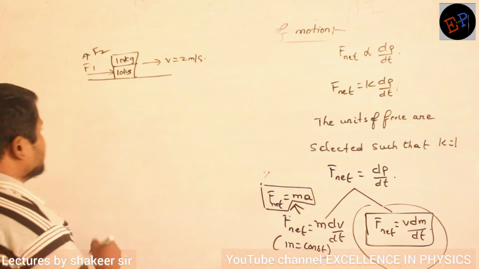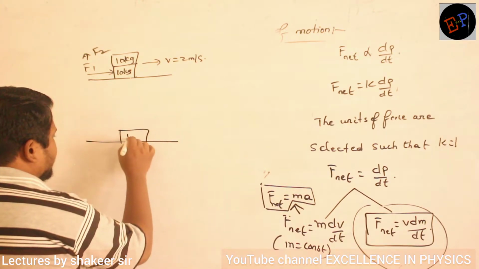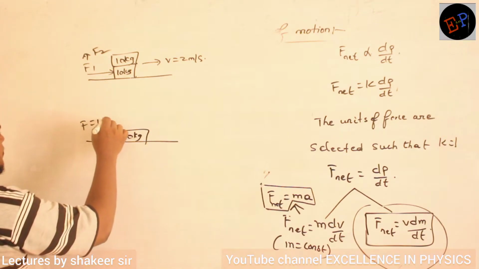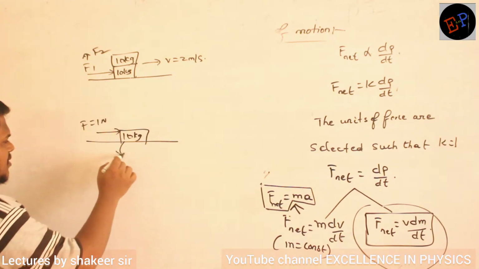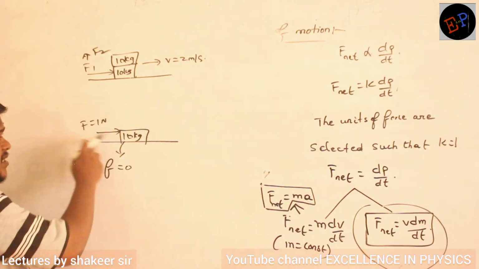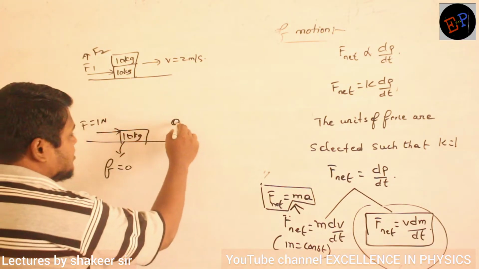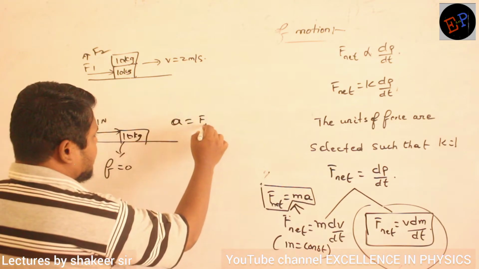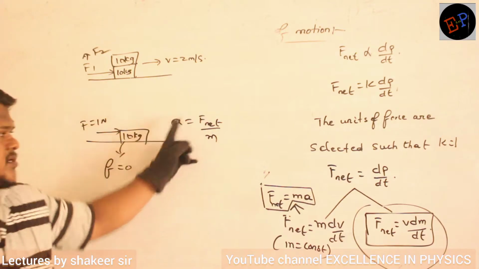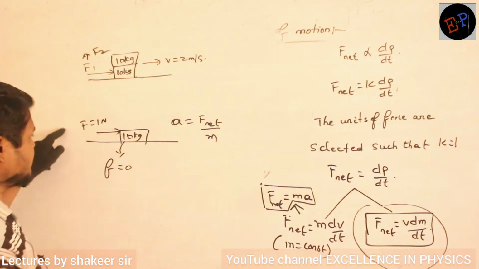Is it clear? For example, if you take a 10 kg body, clear ma, and you are applying a force of 1 Newton. 1 Newton ఫోర్స్ అప్లై చేస్తున్నారు. There are no frictional forces. ఫ్రిక్షనల్ ఫోర్సెస్ ఏవి లేవనుకుందాం. Then what is the acceleration produced in the body? Acceleration formula from this one, I can write A is equals to F net divided by M. A is equals to net force divided by mass. Net force is how much?